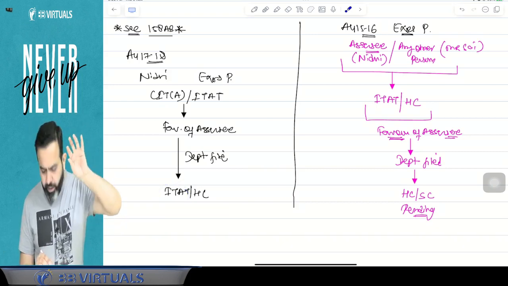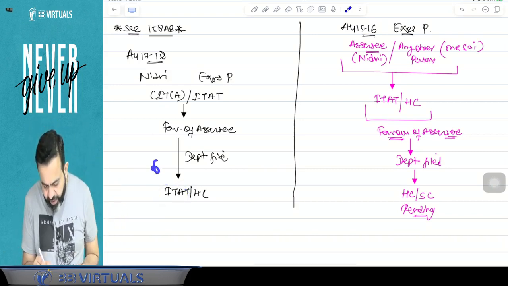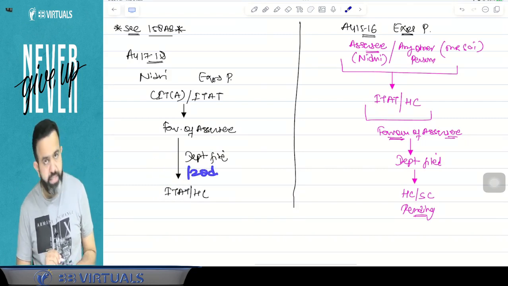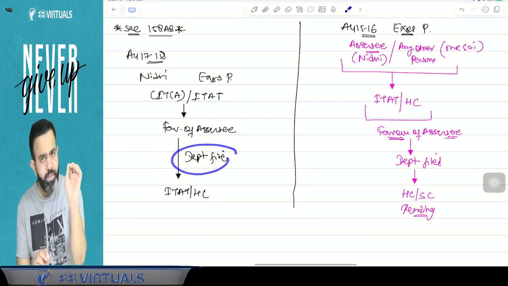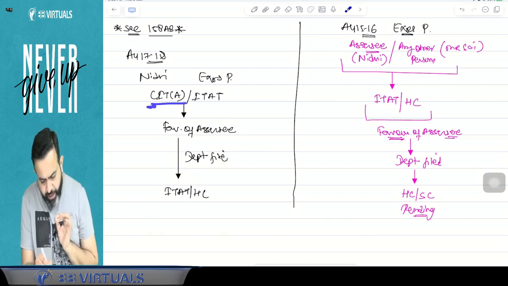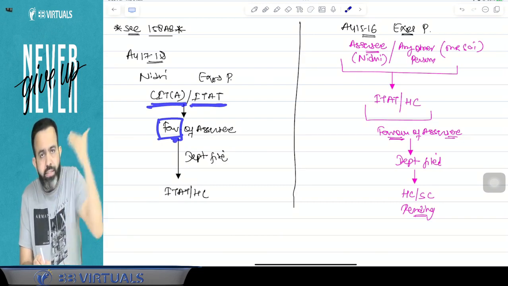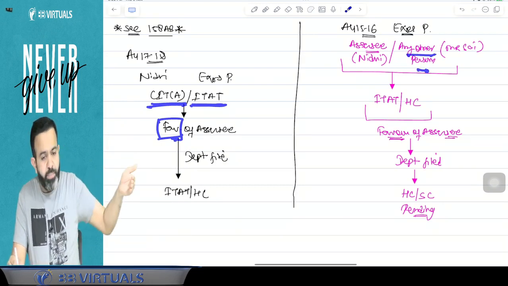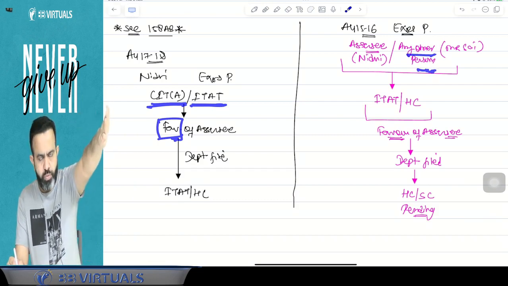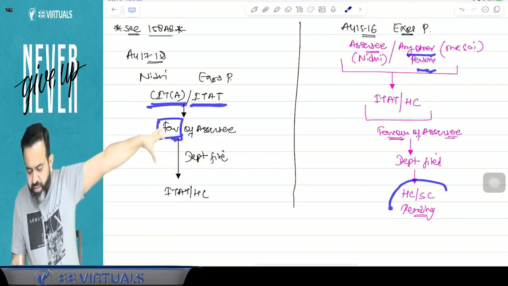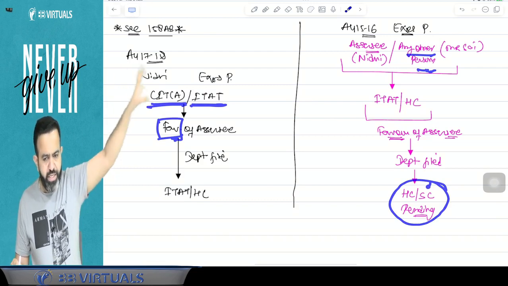To file an appeal at the ITAT, the time limit is 60 days, and to the High Court, the time limit is 120 days. So here the department will file the appeal, because the CIT appeal judgment or ITAT judgment was in favor of the assessee. But in case of the same assessee or any other person, on the same issue, one case is already pending with the High Court or Supreme Court.